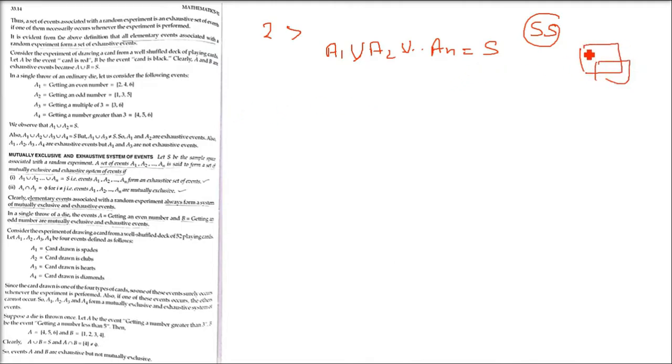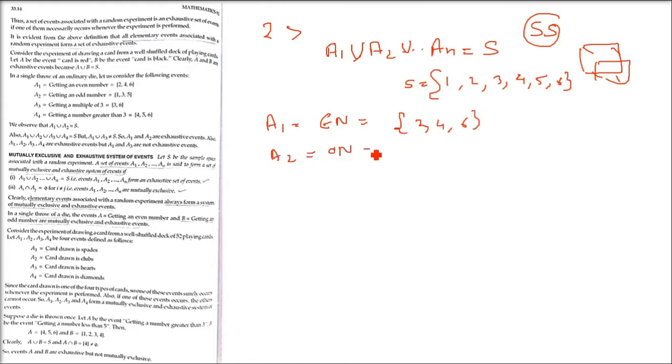Now, I'll take an example here. A die you have already seen. All elementary events associated with a random experiment form a set of exhaustive events. That is also true. So now let us again go to the die. Now I'm making certain events. A1 is getting an even number: 2, 4, 6. A2 is getting an odd number: 1, 3 and 5. A3 is getting a multiple of 3. The multiples of 3 are 3 and 6.